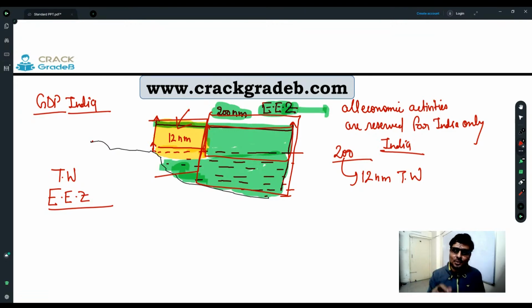The entire South China Sea dispute is related to this only, right? The exclusive economic zone claim. Now I'll explain. This is a good question because, for example, India and Bangladesh, India and Pakistan, India and Sri Lanka, they all share the sea boundaries.